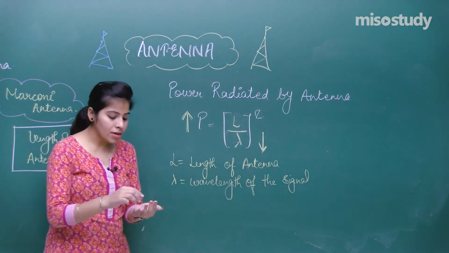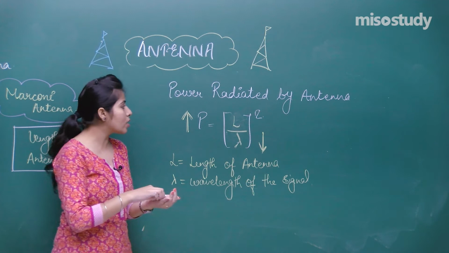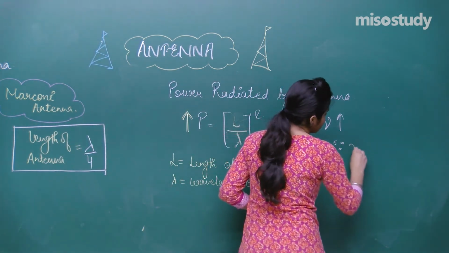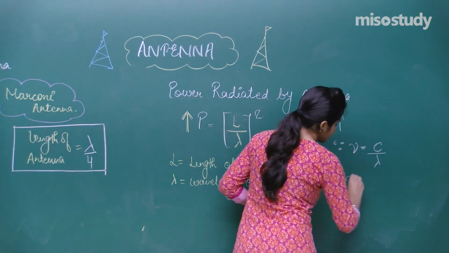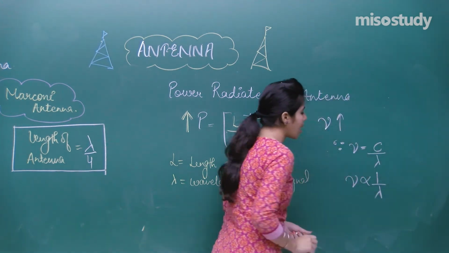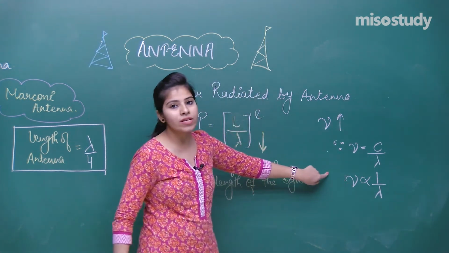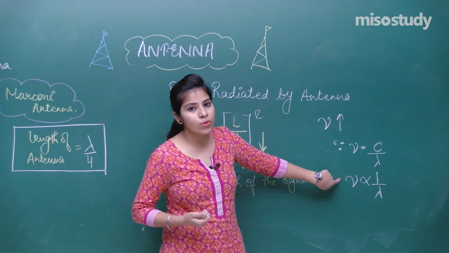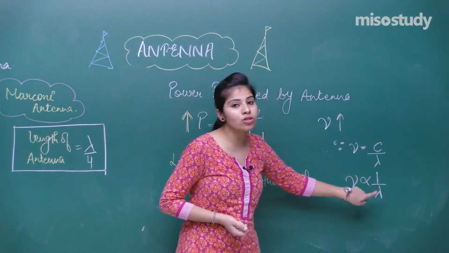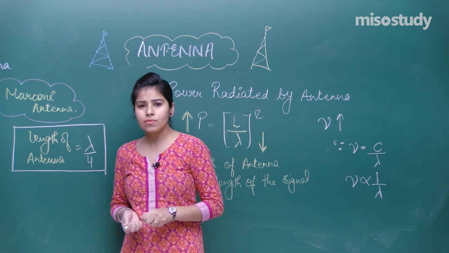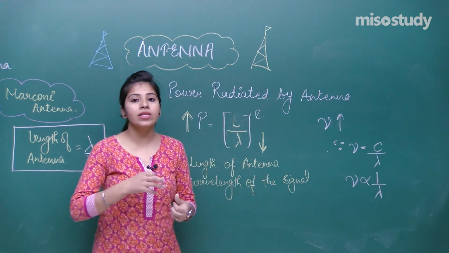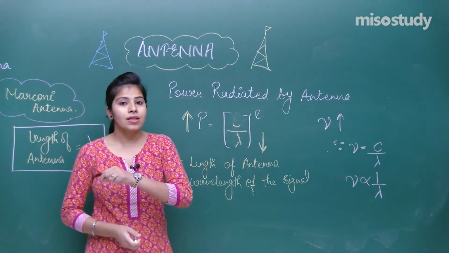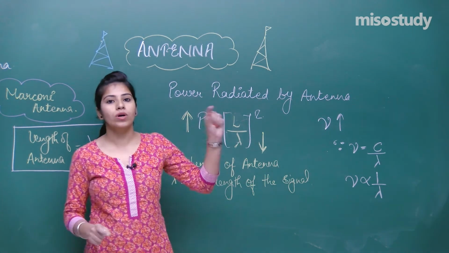And if you are decreasing the wavelength, that means you are increasing the frequency, because nu is C by lambda. That means nu is inversely proportional to lambda. If lambda increases, nu decreases. If lambda decreases, nu increases. Nu is the frequency. If you are decreasing the wavelength, you have to increase the frequency. Now you understood why we require a higher frequency of the wave of the signal that we need to transfer from one place to another.